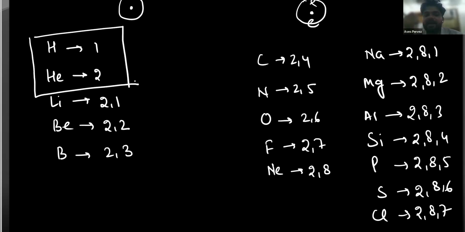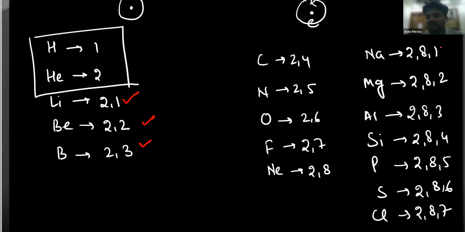So except hydrogen and helium, generally metals have 1, 2, or 3 electrons in their outermost shell. For example, if I'm considering here, this one is a metal, this one is a metal, this one is a metal.